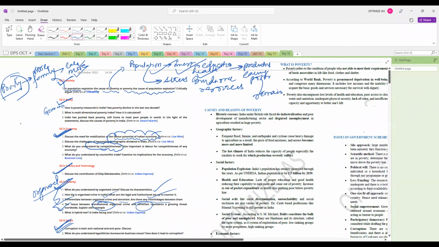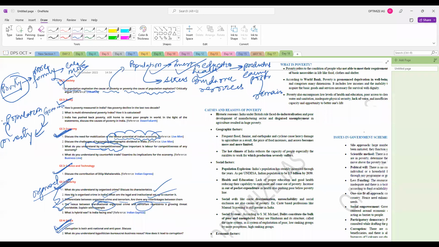So we can draw a diagram here: population, and then poverty. You can see this diagram, but this is not the complete picture. Population alone does not result in poverty, and poverty alone does not result in population. There are other causes also. But this relation, that population and poverty feed into each other, is quite true.